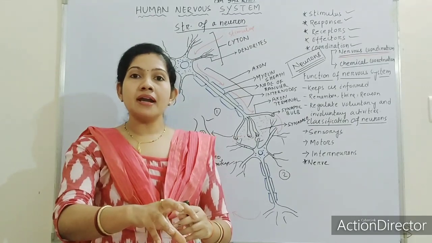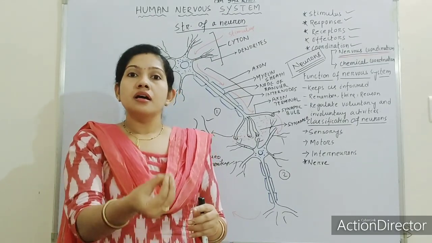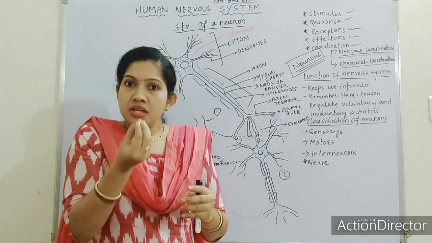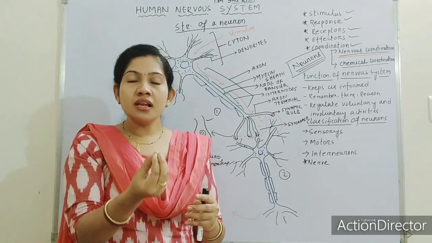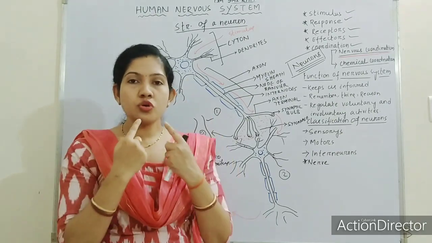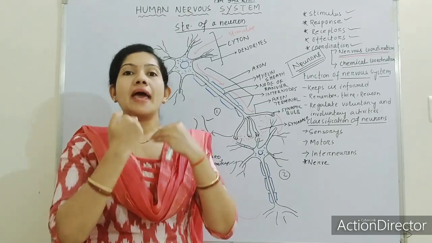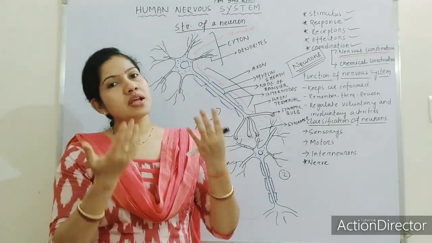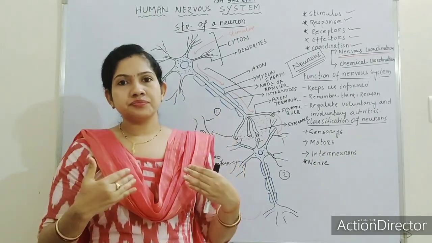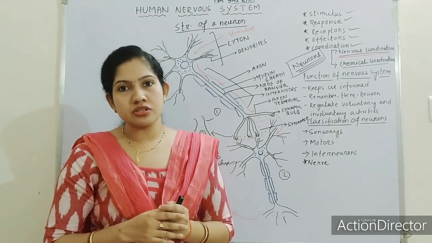Again it will command our fingers to hold the food, and our hand will come near our mouth and we will keep the food inside our mouth. The brain will also command our mouth to chew that food and to engulf that food. Then several other things occur inside our body. We call it digestion.